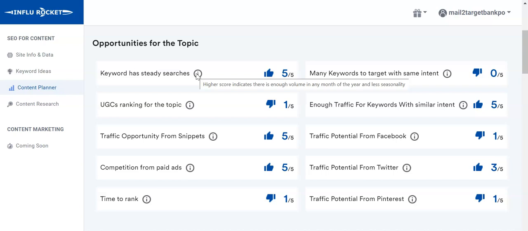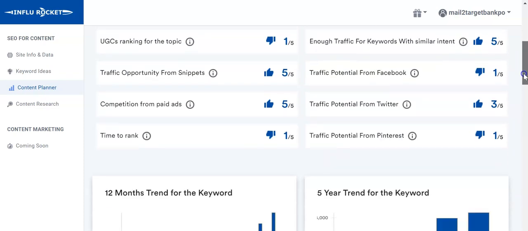So in this case, higher score indicates there is enough volume in any month of the year and less seasonality. So it's important that your keyword is having steady volume. Otherwise, many different tools will give you the volume for that particular keyword, but they'll not tell you how much seasonality will affect that volume. So you have to do that math. But in this tool, it will give you a score on how good this keyword is. So if it is a 5 out of 5, that means that keyword has a steady volume throughout the entire year, across the month. So you don't have to worry about that.